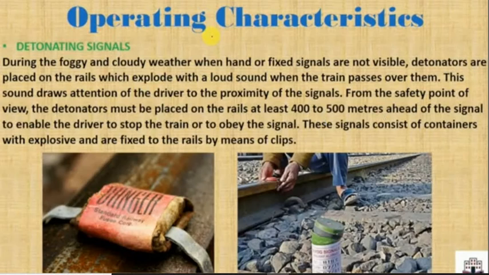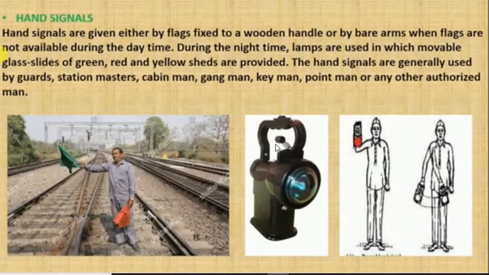So let's move on. The next one is the hand signal. You have seen this many times. These hand signals are usually provided in Indian Railways. They are specially used if the fixed signal doesn't work properly, and in special places also. Whenever you travel in a train, I am 100% sure that you have seen this. What does that hand signal mean?